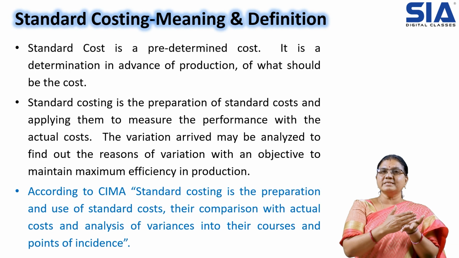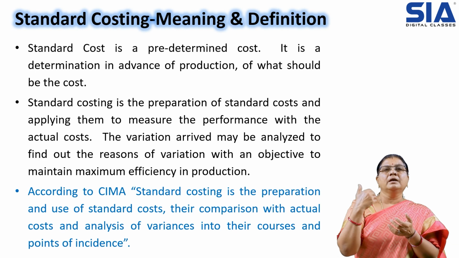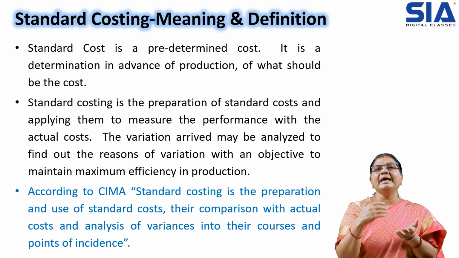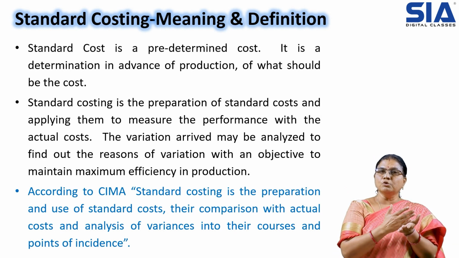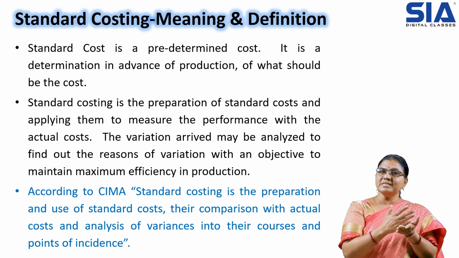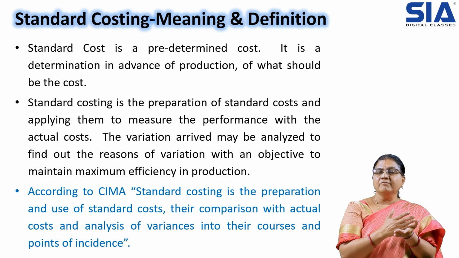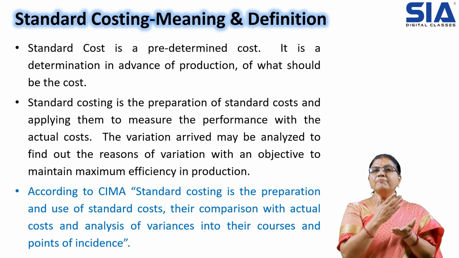If the student secures more than 35, we make the judgment that the person is promoted, that is, he is eligible for promotion. If the student secures more than 50, it is second class. If the student secures more than 60, it is first class. How can we judge it? With the help of standards, with the help of benchmarks.